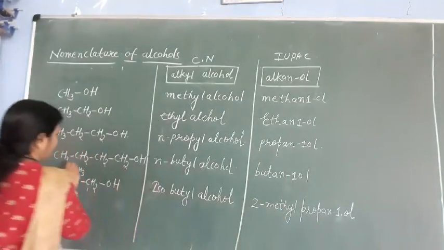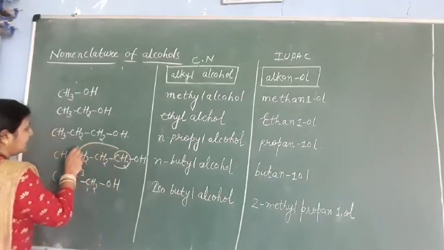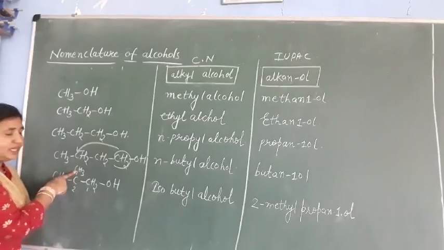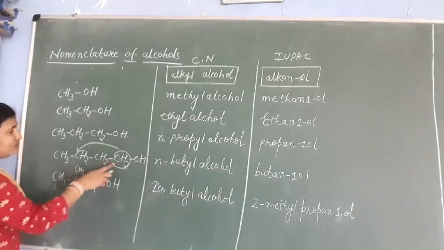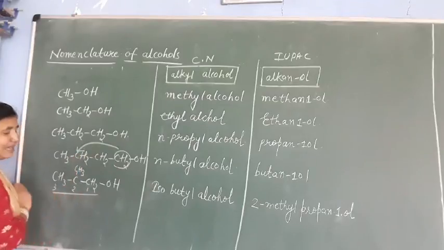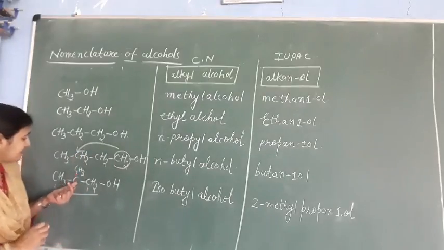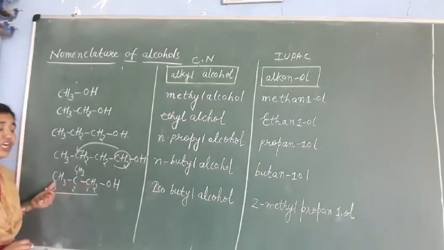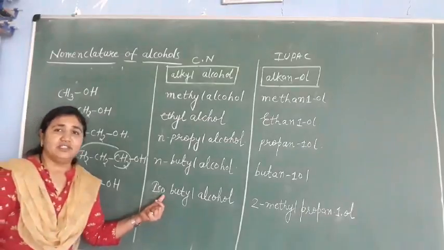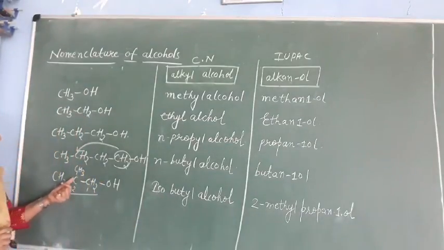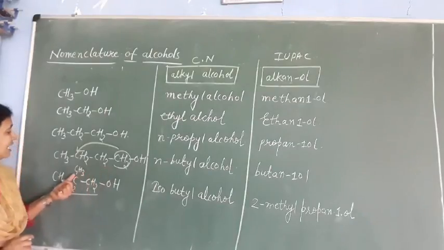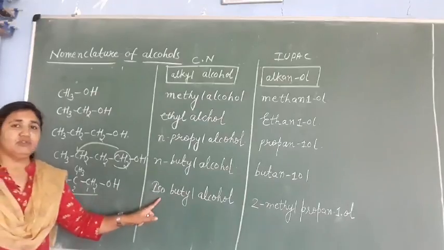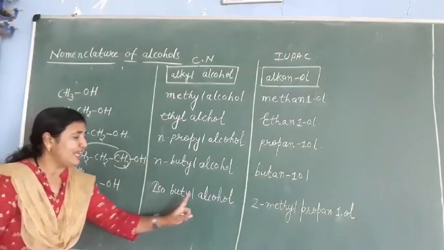Now this one carbon of butyl will shift to the second carbon here as a methyl group. So when we shift this one carbon as a methyl group, 3 carbons are left here. So if a methyl group is present on the second last carbon atom of a continuous chain, then we use the iso prefix. Okay, please understand this one: when a methyl group is attached to the second last carbon atom of a continuous chain, then we use iso. So this is isobutyl alcohol.